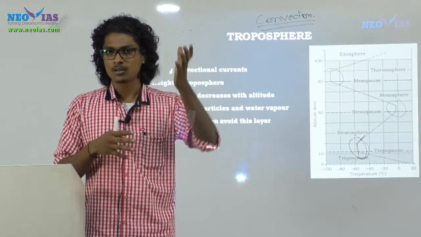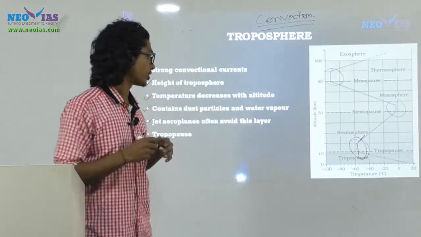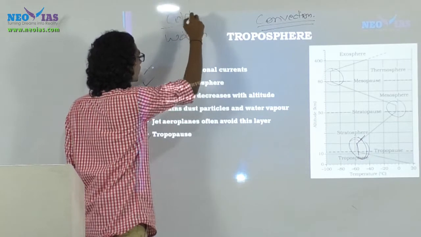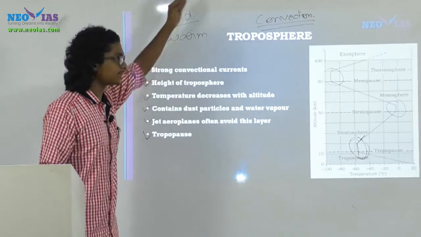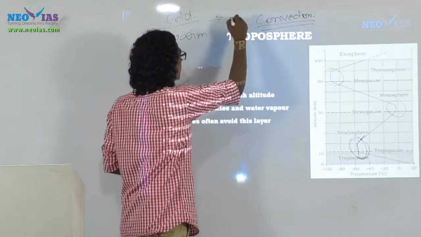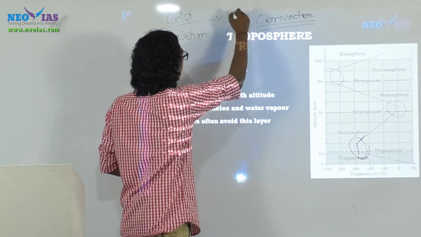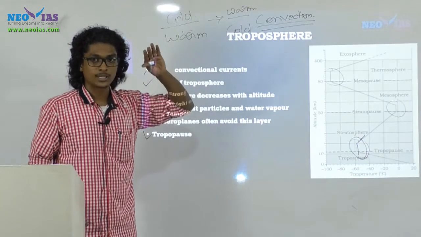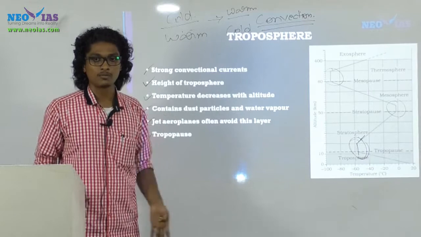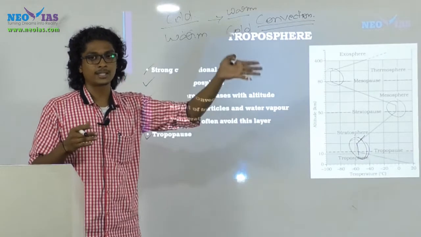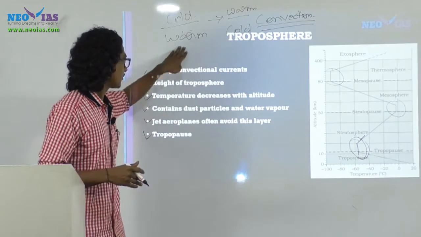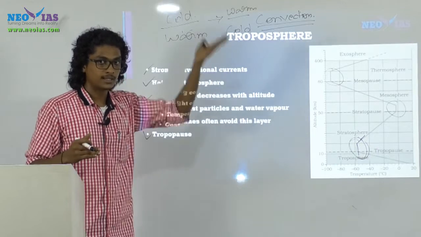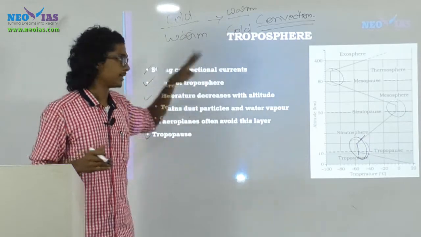Okay. Now, going back to convection, if you really look at convection, we have warm air at the bottom layer and cold air above that, right? And that is why the warm air is rising up, right? Now, consider the other case: if you have cold air at the bottom and warm air at the top. See, the cold air will be denser, right? So it will not rise up. So convection will not take place, and weather effects, everything will terminate, or there will be very little climatic as well as weather phenomena. So convection means we have warm air at the bottom and cold air above it, so as height increases, the temperature decreases in the case of convection.